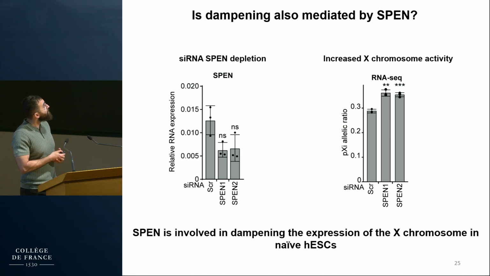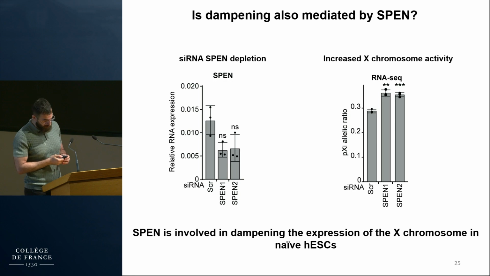And so the next step was to deplete SPEN using two different mixes of siRNAs that we named SPEN1 and SPEN2. Although the depletion was not super efficient, maximum 50% at least on the RNA level, we observed a significant increase in the previous XI allelic ratio in the SPEN knockdown compared to the scramble, indicating that in the absence of SPEN, we have an increase in the X chromosome activity. So based on that, we concluded that SPEN is involved in dampening the expression of the X chromosome in naive human embryonic stem cells.